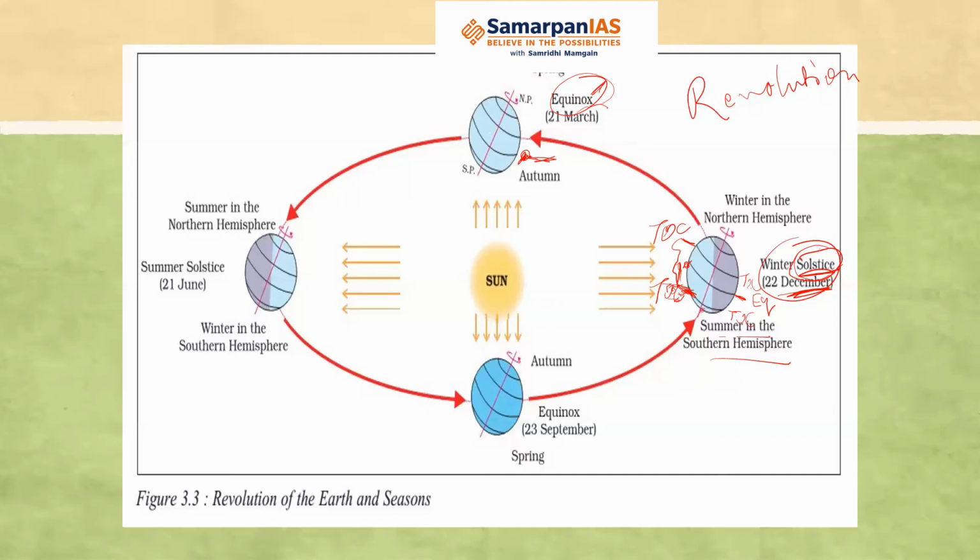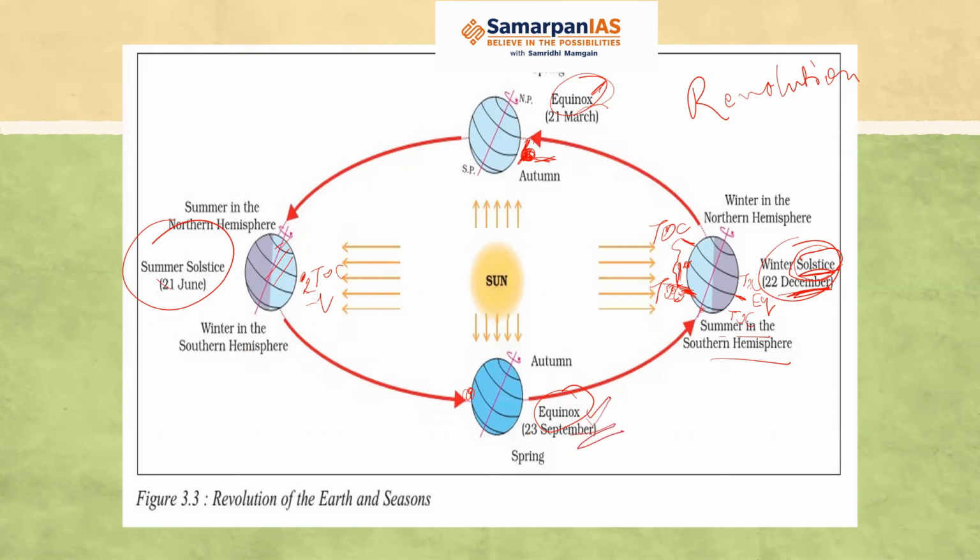Now the sun has reached the equator. Now it will start moving towards the Tropic of Cancer. So in the summer solstice, the sun will be directly overhead Tropic of Cancer. So there will be summer in the northern hemisphere, and there will be winter in the southern hemisphere. Then again the sun would start moving from Tropic of Cancer back to the equator. And then again, equinox, on the equator, the sun will be directly overhead. So equal day and equal night.